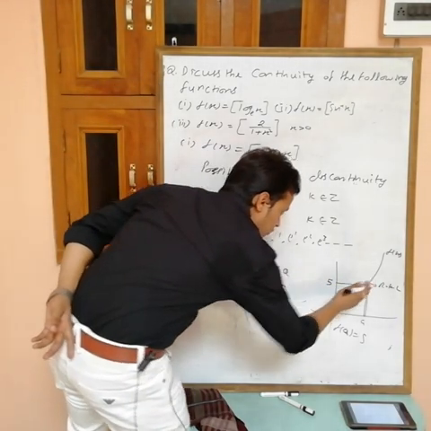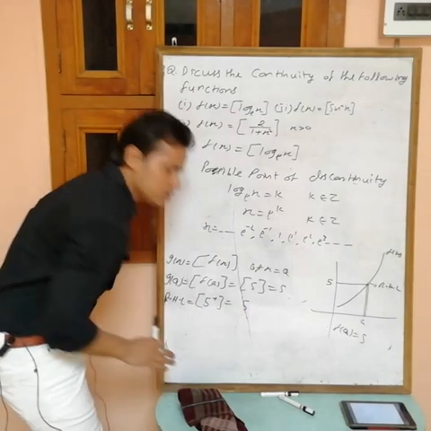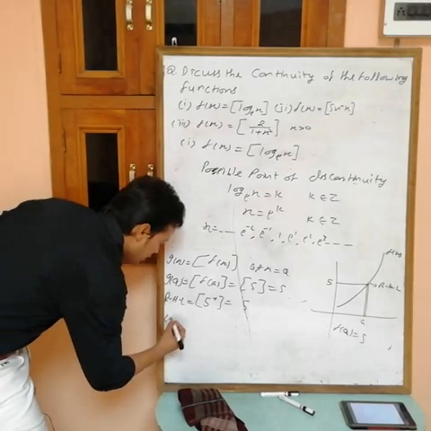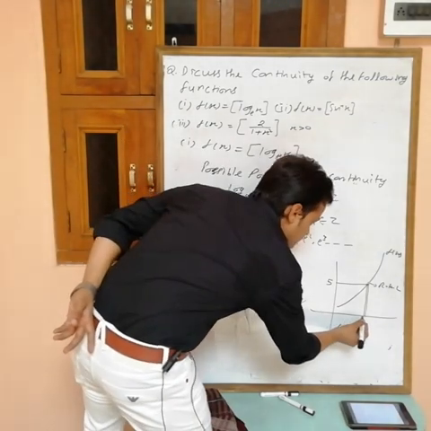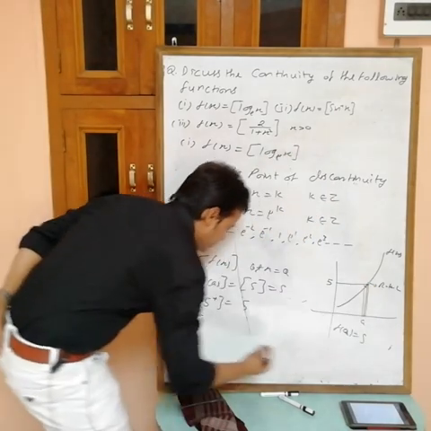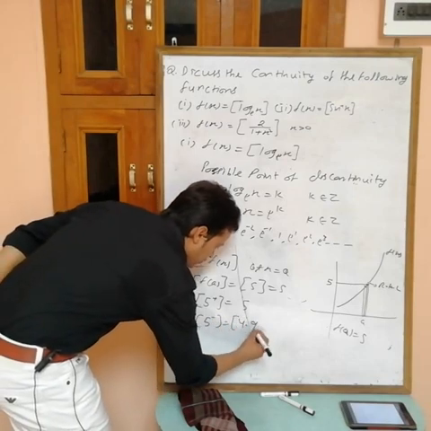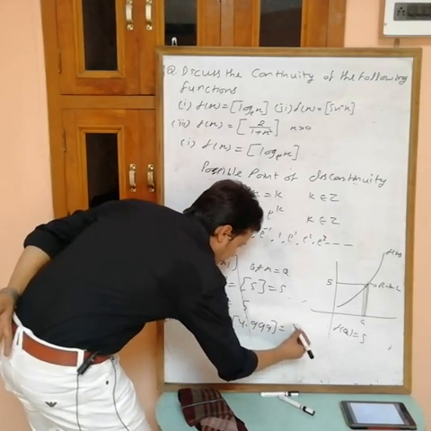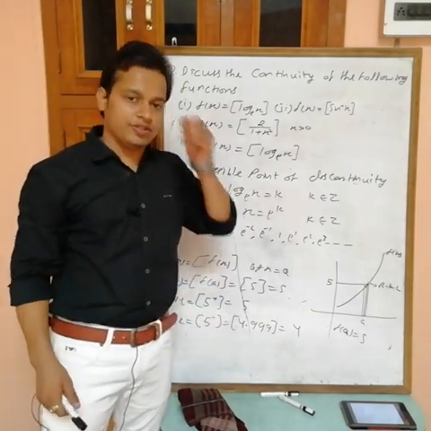This is 5. This one is 5 plus. Greatest integer of 5 plus is 5. If you find LHL at a, this value is 5, just less than 5. Can I say that 5 minus? 5 minus means 4.999. Greatest integer is 4. Now you can easily see that LHL is not equal to RHL.